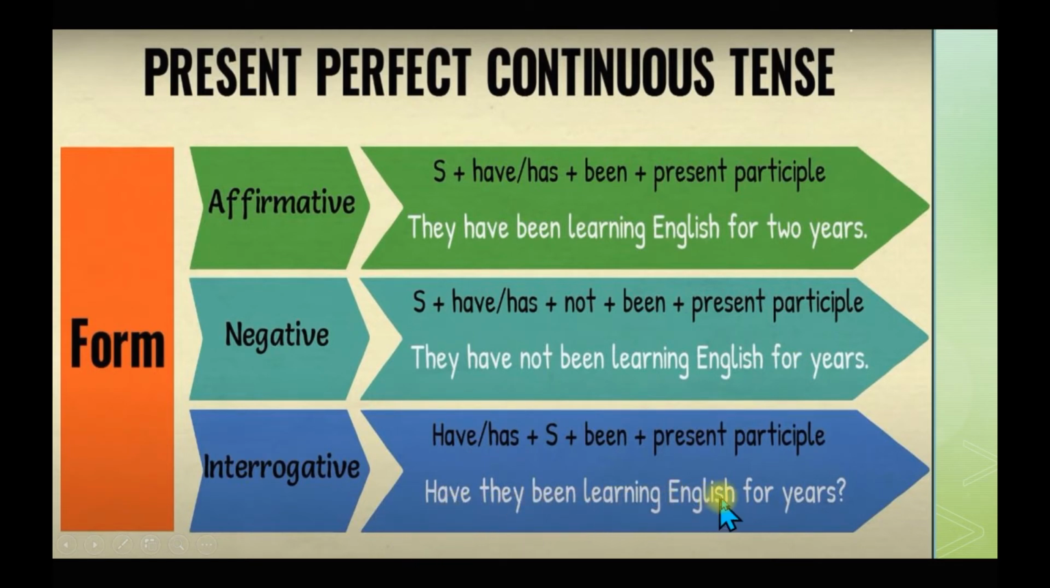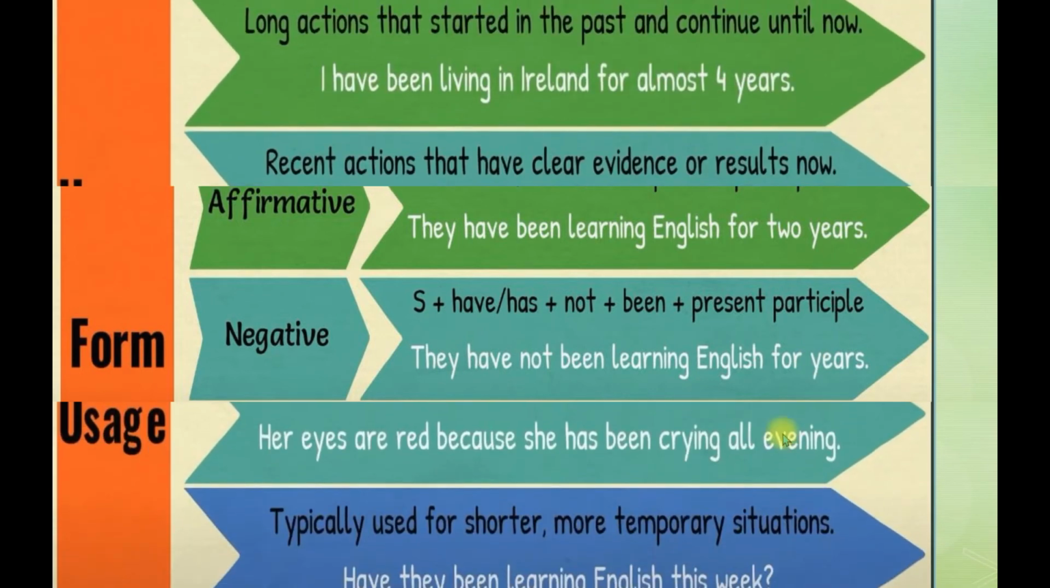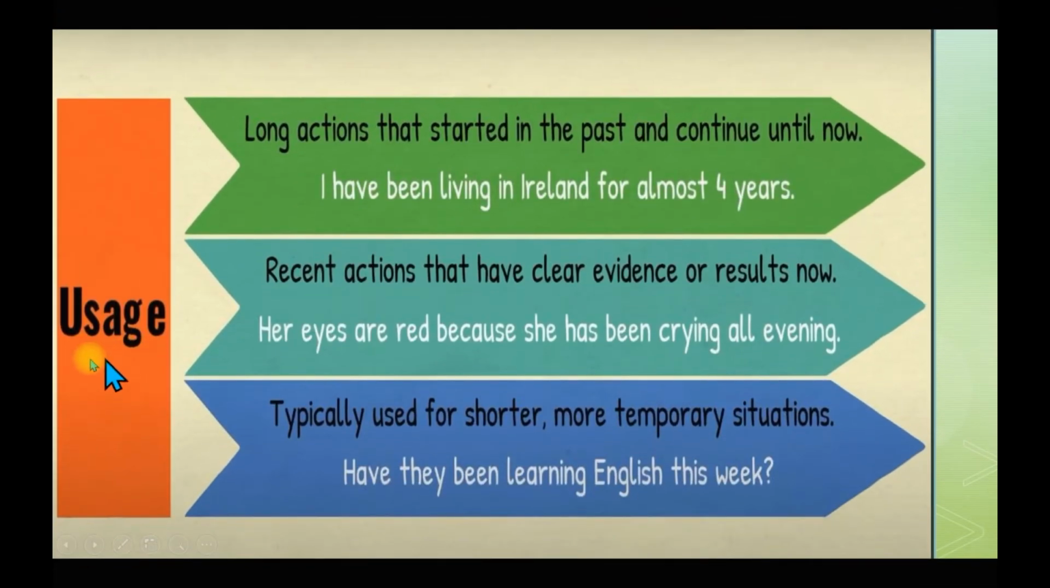Have they been learning English for years? For 2 years, you can add here, right. Now the usage of this tense, present perfect continuous tense: long actions that started in the past and continue until now, right. Long actions that started in the past, past में ही शुरू हो चुका था action, but it is still continuing.